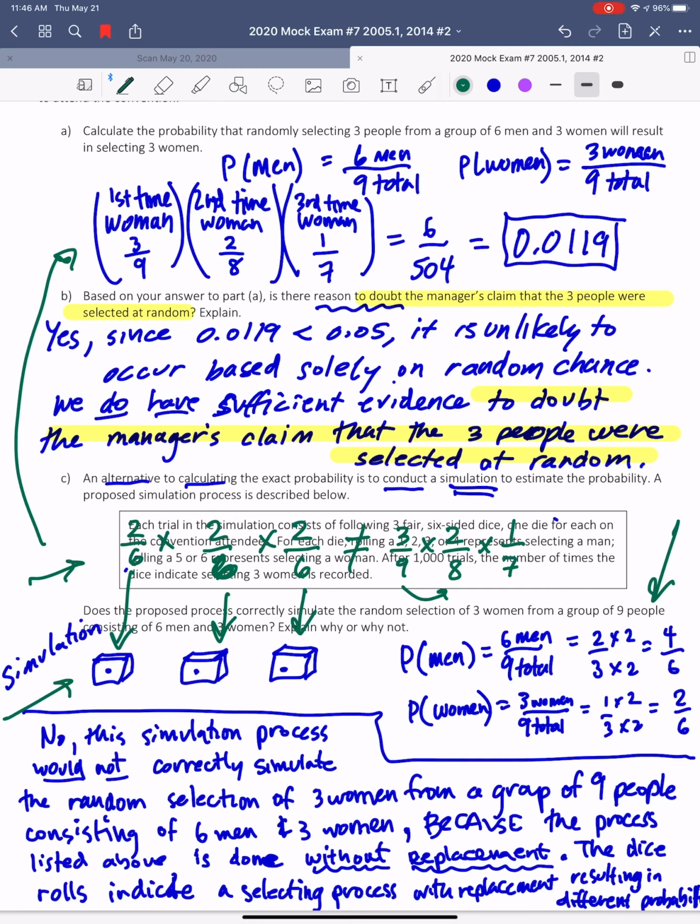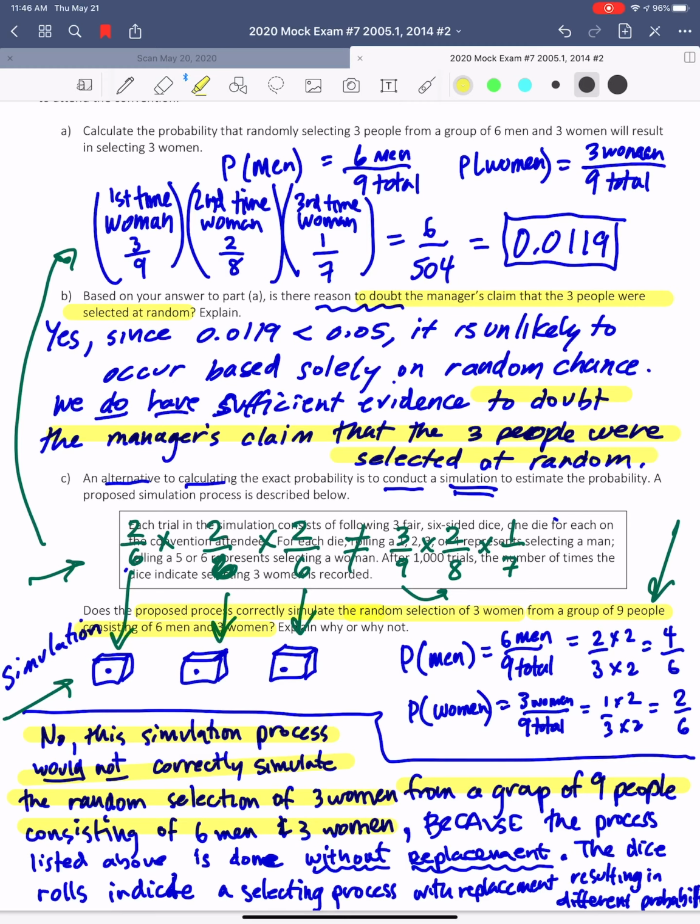So it says, does the process proposed correctly simulate? So I'm going to repeat those words. No, this simulation process would not correctly simulate the random selection of 3 women from a group of 9 people, consisting of 6 men and 3 women. So I've copied my wording there.